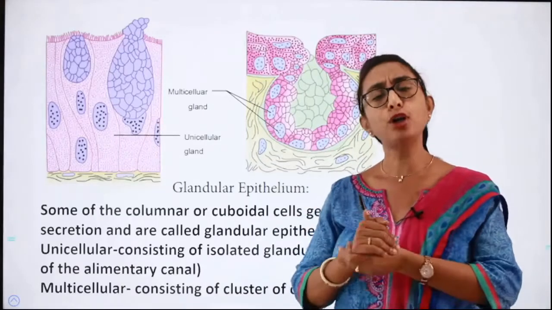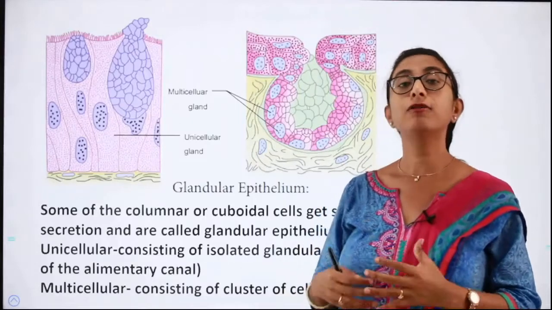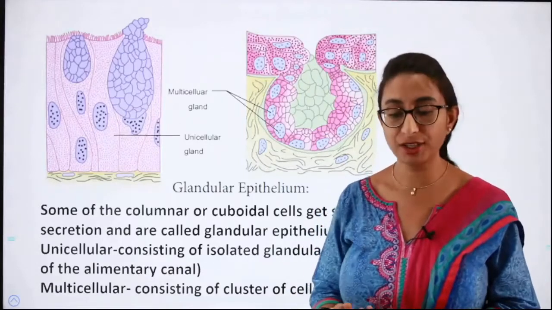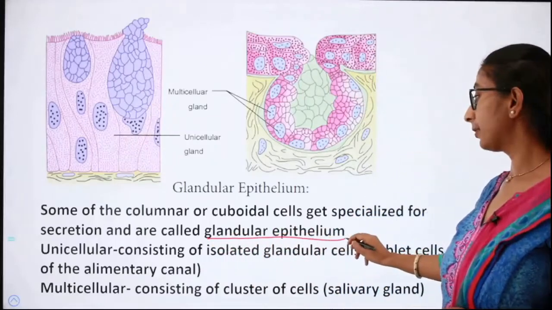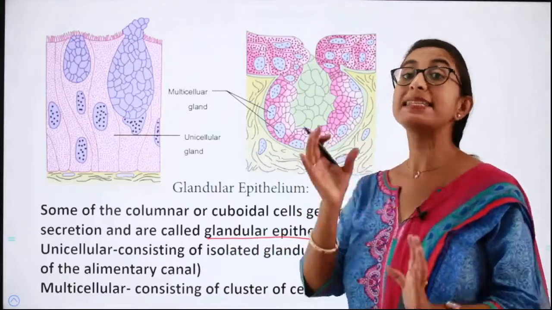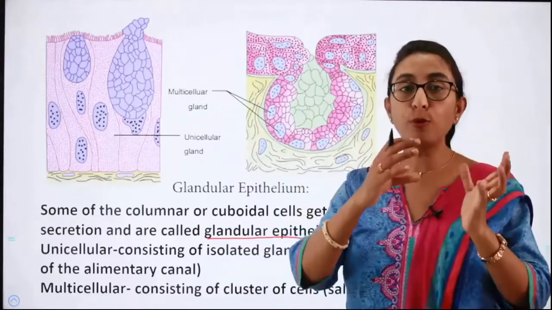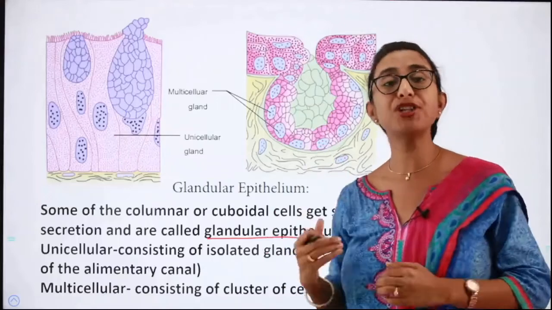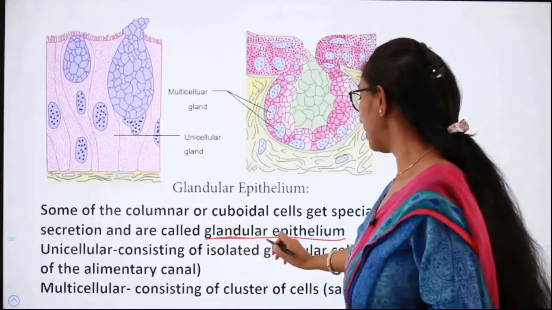Some of the columnar or cuboidal cells get specialized for carrying out the function of secretion, and they are called glandular epithelium. Okay, so when they have cilia on their surface, we call them ciliated epithelium, and when these same cells, that is the cuboidal or the columnar cells, are specialized for the function of secretion, then we call them glandular epithelium.